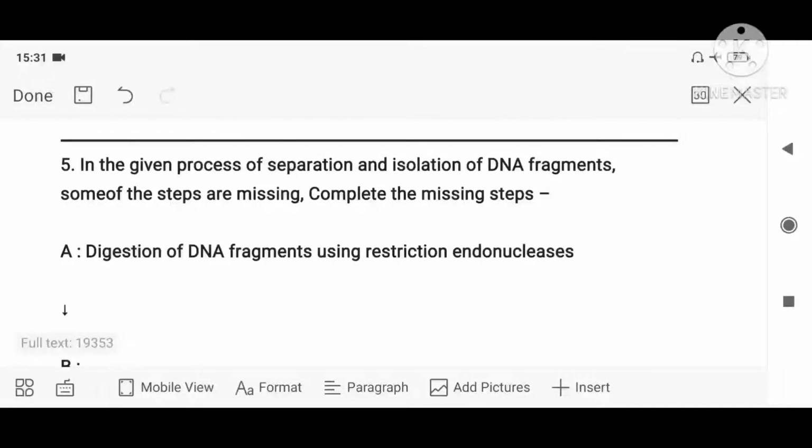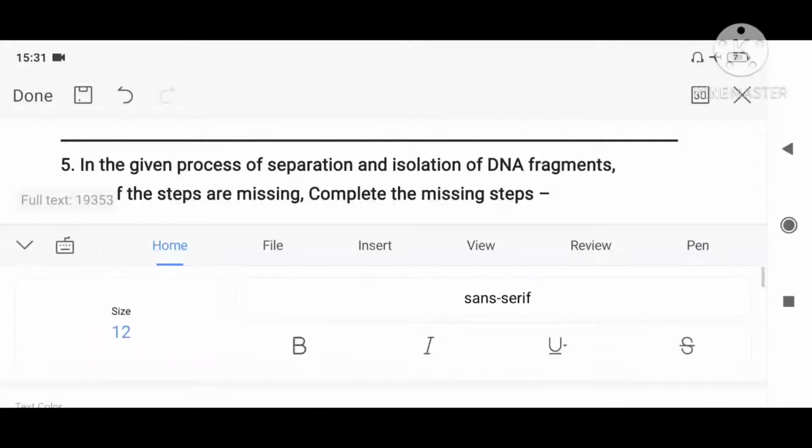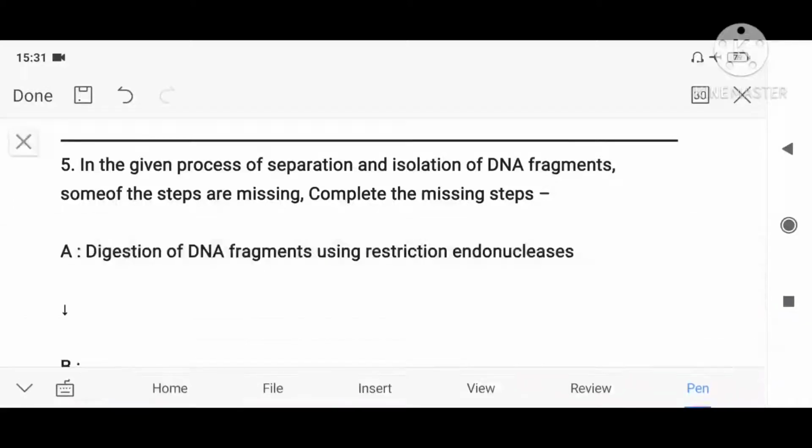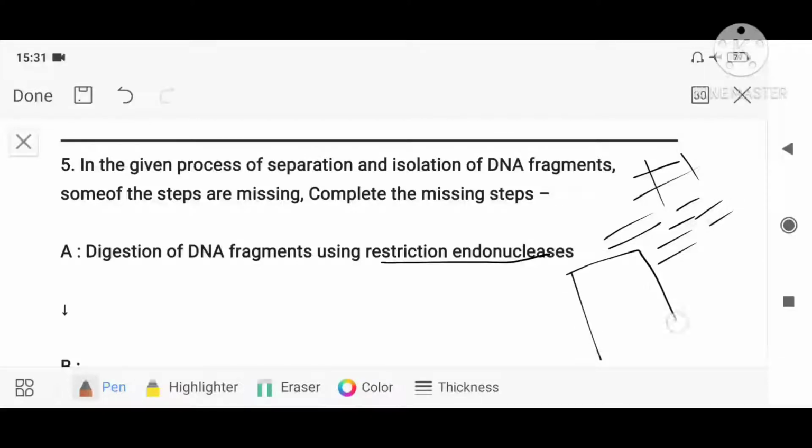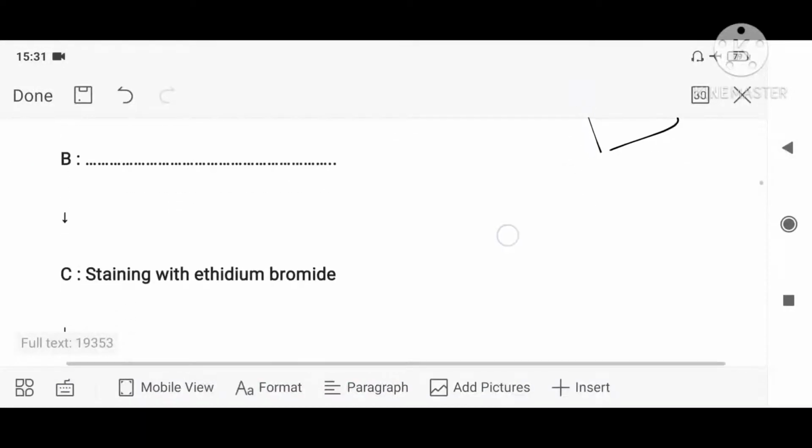First, they are digesting the DNA into fragments with the help of restriction endonuclease. So first is over. Now we take these fragments and put them in agarose gel, isn't it? So B will be agarose gel.